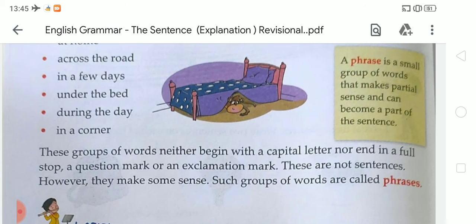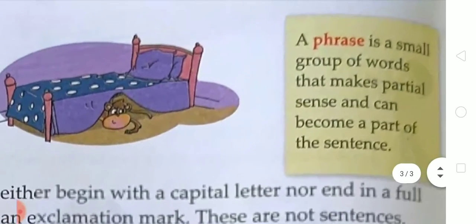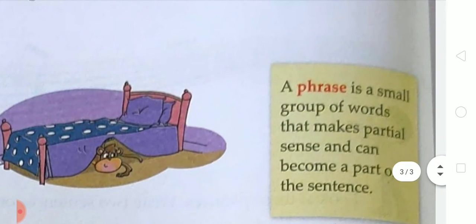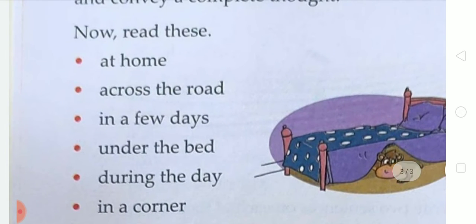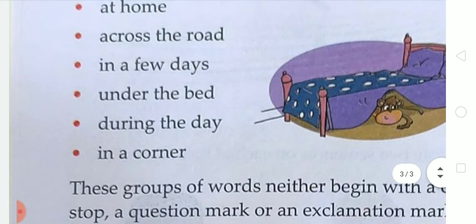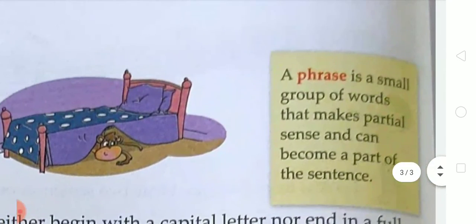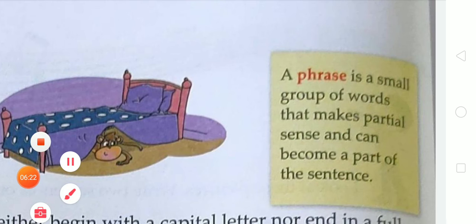So, here is the definition of phrase. You must learn that a phrase is a small group of words like this. You can see on your screen: at home, across the road, in a few days, under the bed, during the day, in a corner. So like this, a phrase is a small group of words that makes partial sense and can become a part of the sentence.